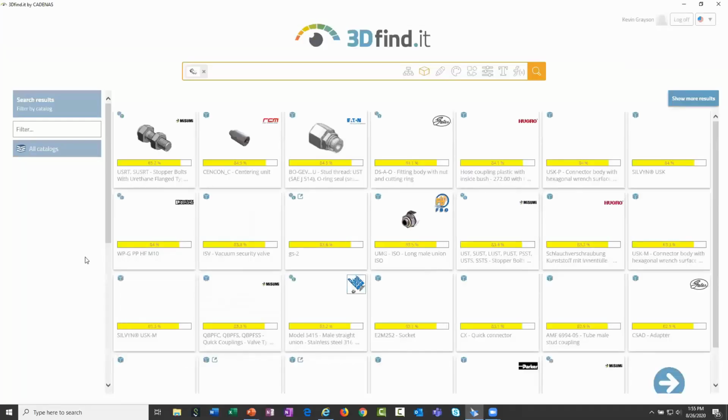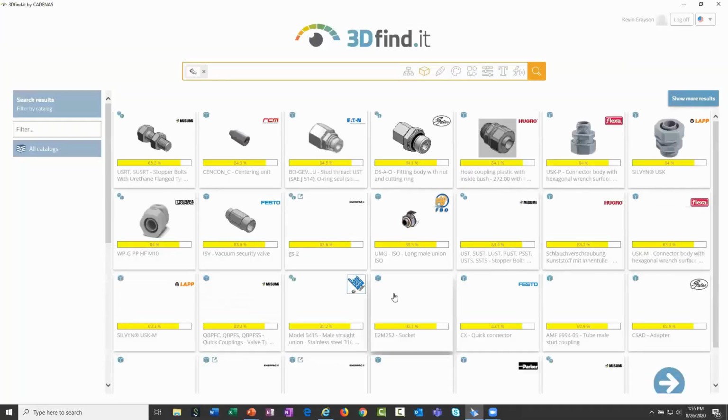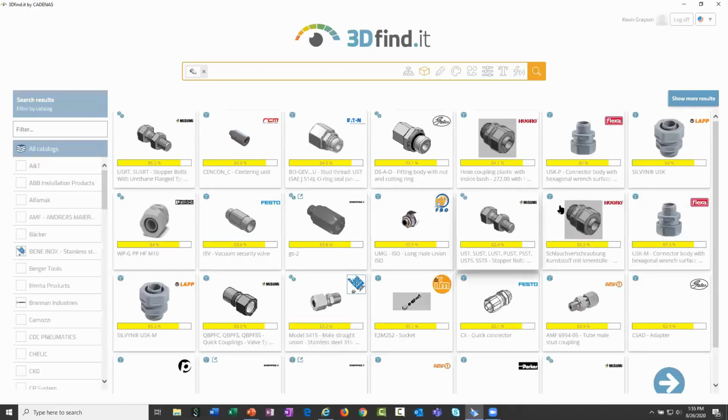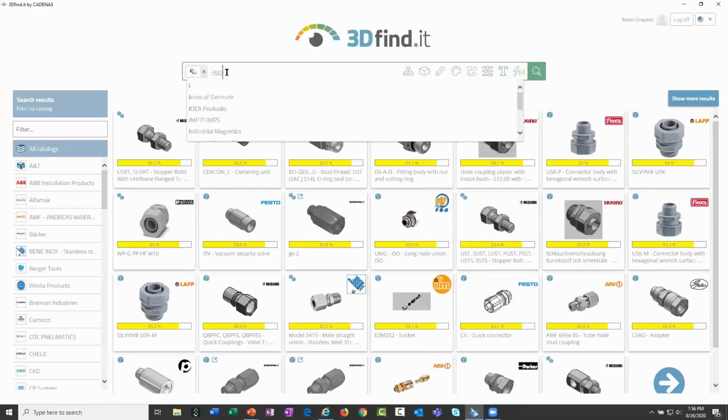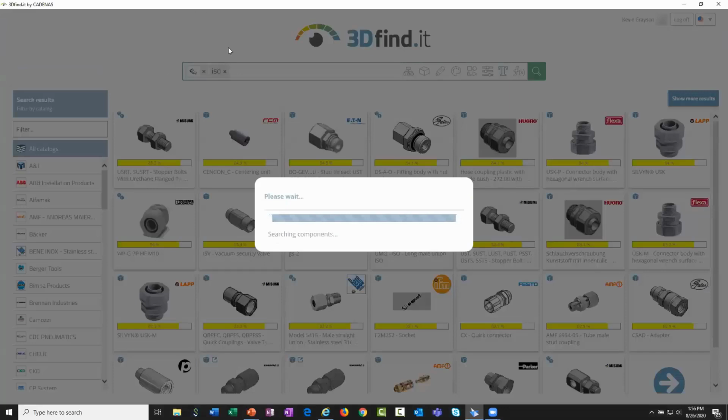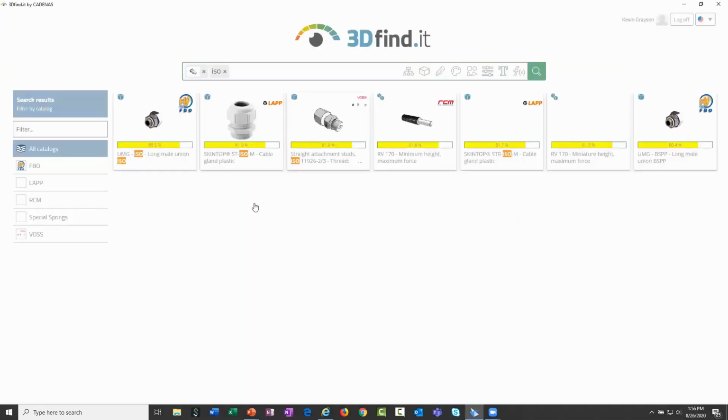And I can search all catalogs, or I can search specific ones. And just as you saw me do before, I can go ahead and select a specific one, key in different parameters, and then bring that into my assembly. So that's based off of a geometric search. And again, as you saw me do before, you can also key in multiple search terms. In this case, I'm doing a text search along with the geometric search to more specifically filter out components that I want to look for.